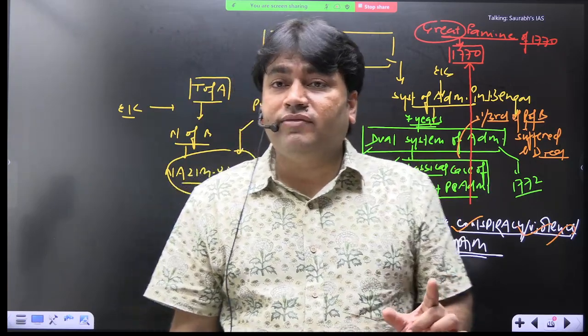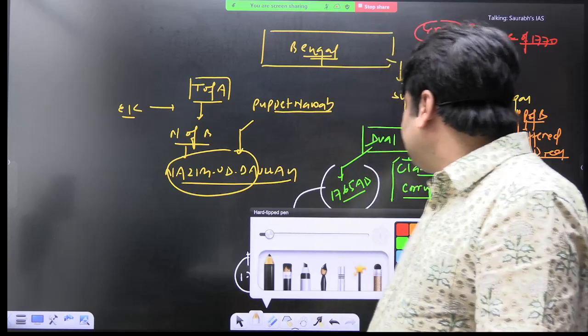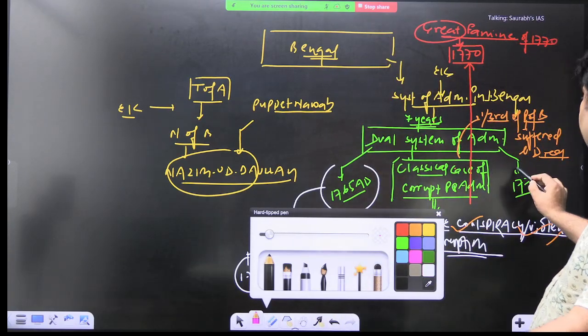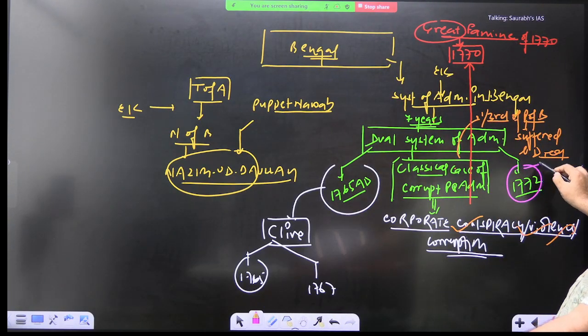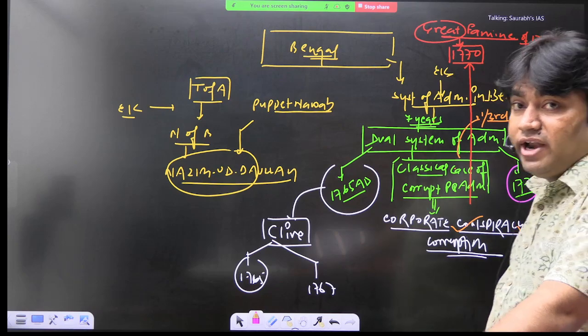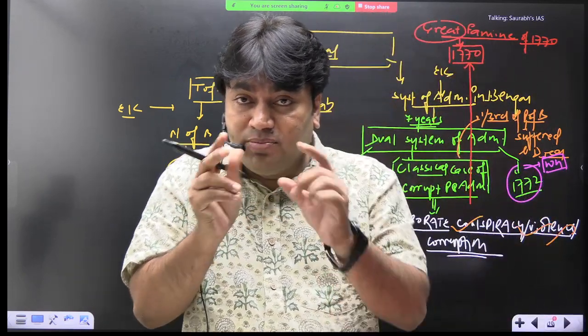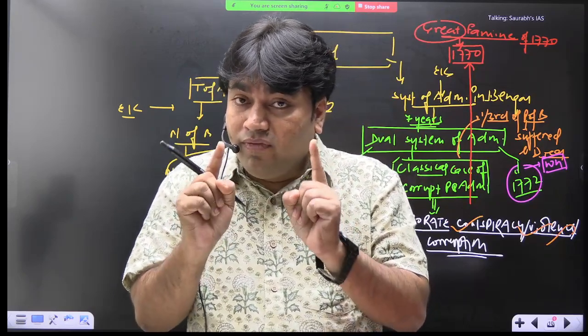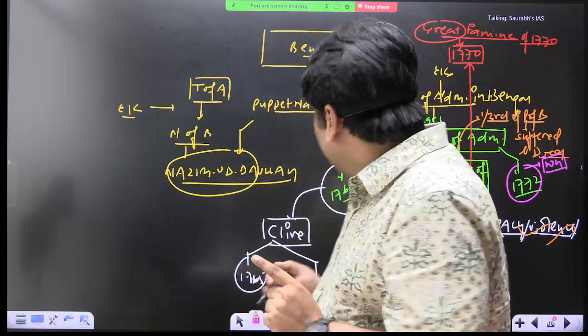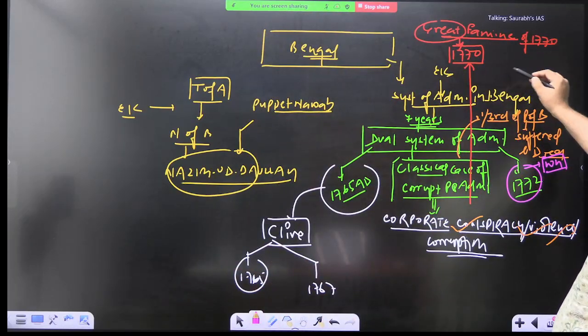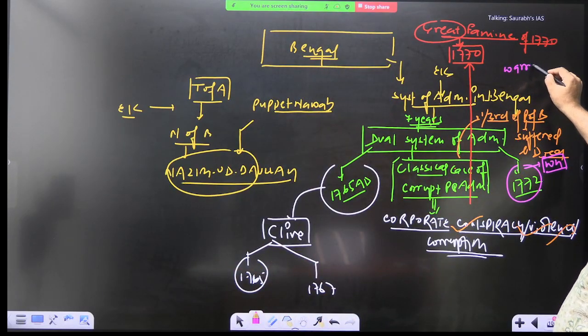Now the second important fact: who ended this dual system of governance? The answer is Warren Hastings. There are two names, Lord Hastings and Warren Hastings, and in the exam the names are interchanged. In the Prelims exam, take care of these things. So who abolished this system? Write this: Warren Hastings.